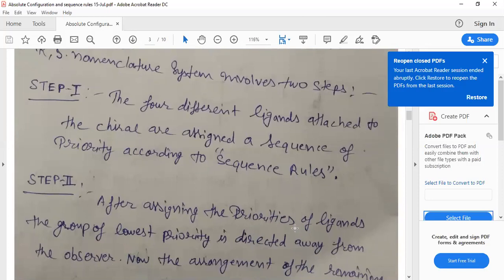In the first step, four different ligands are attached to the chiral center.